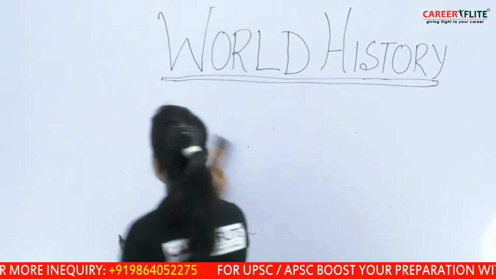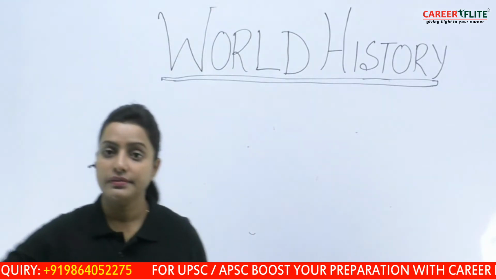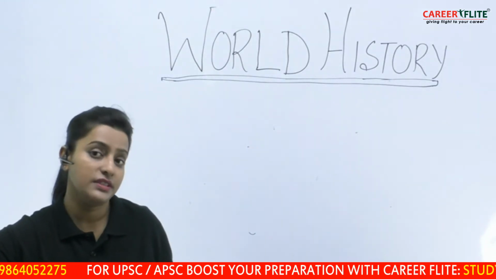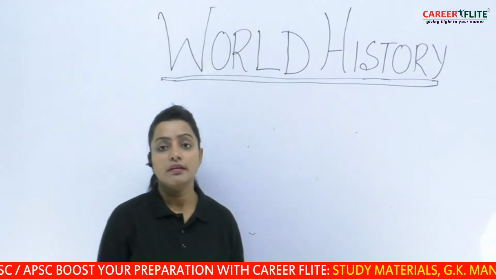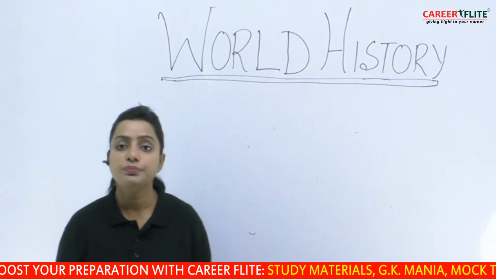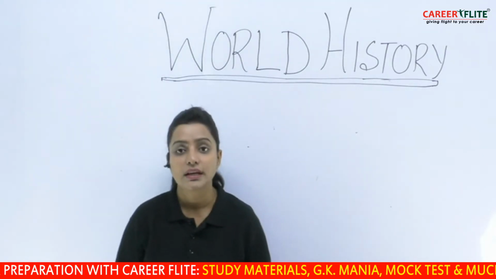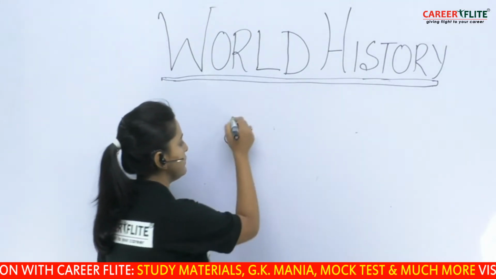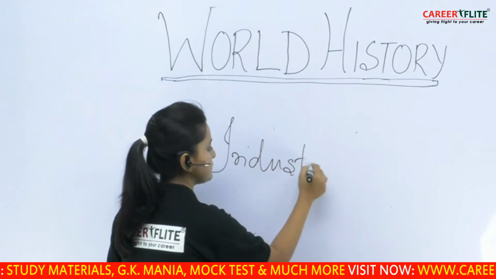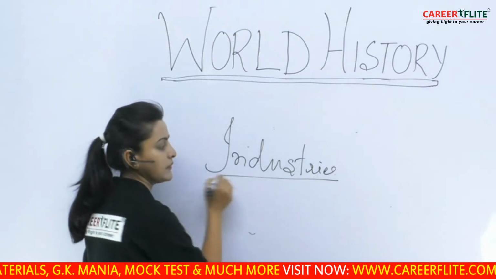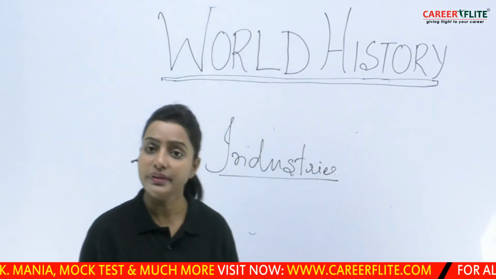That means trade becomes very important after this phase, whereby all the European nations were busy making new products, and therefore we see lots of industries coming up in Europe.